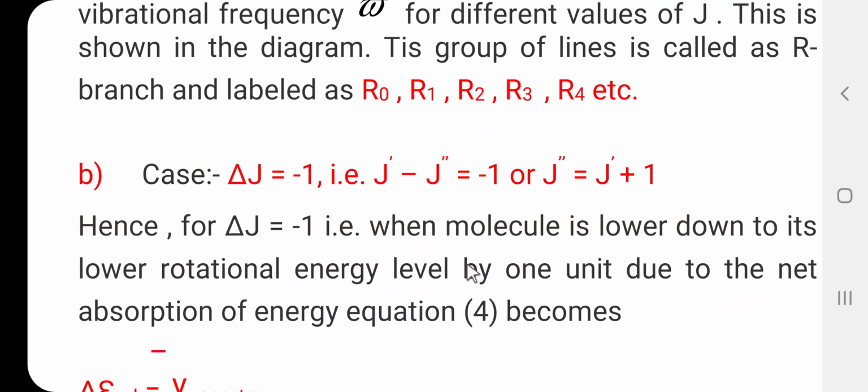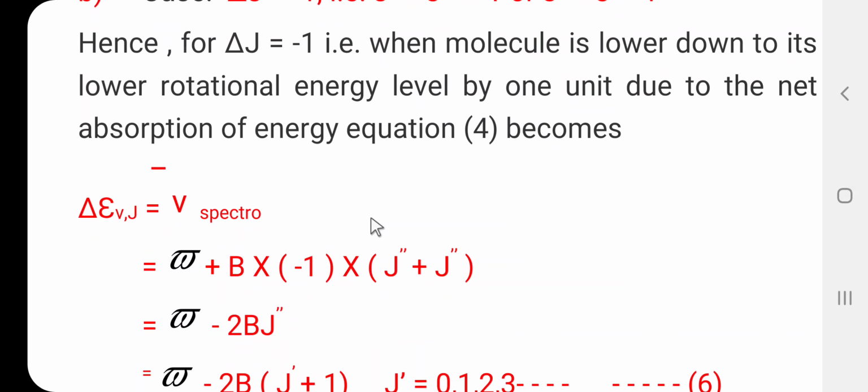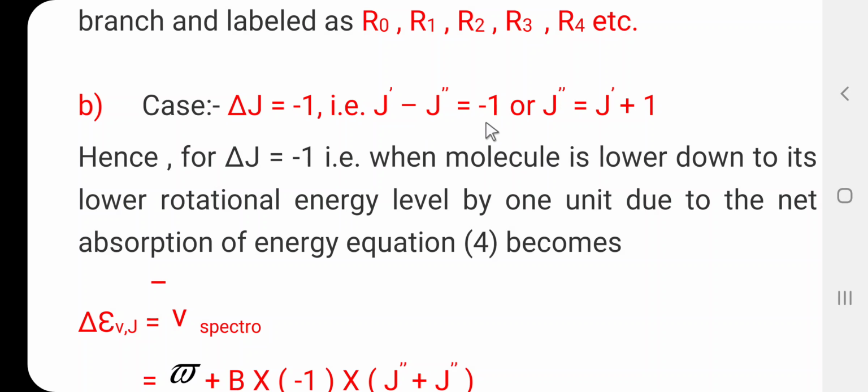Let us consider case number 2, that is delta J equal to minus 1. That is J dash minus J double dash is equal to minus 1, or this can be written as J double dash is equal to J dash plus 1. Hence for delta J equal to minus 1, that is when the molecule is lowered to its lower rotational energy level by 1 unit due to the net absorption of energy, equation 4 can be written as delta epsilon Vj is equal to omega bar plus B into minus 1, since J dash minus J double dash has the value minus 1.